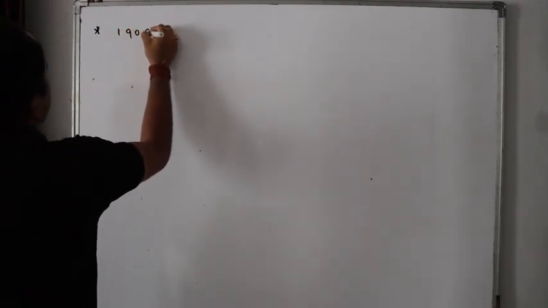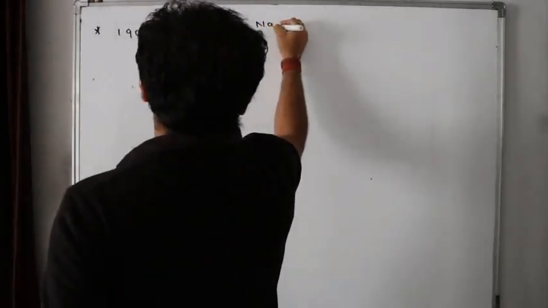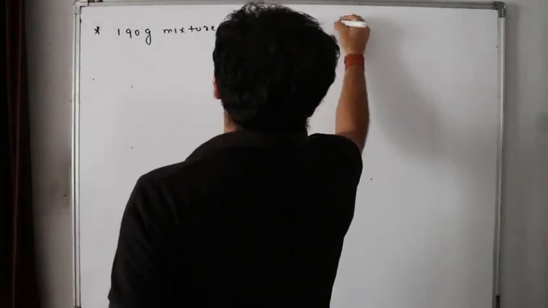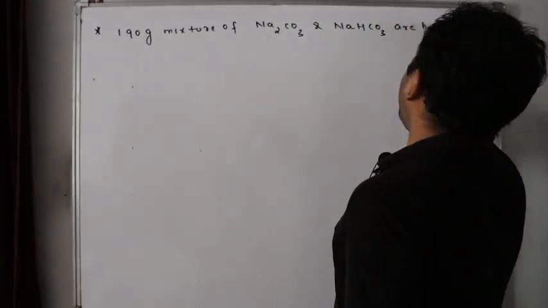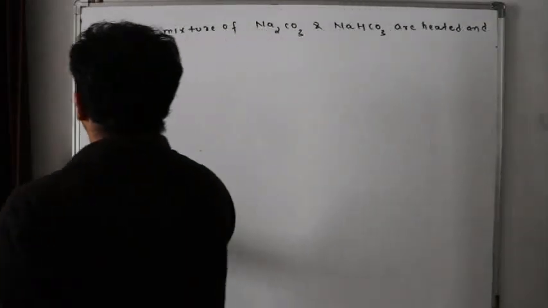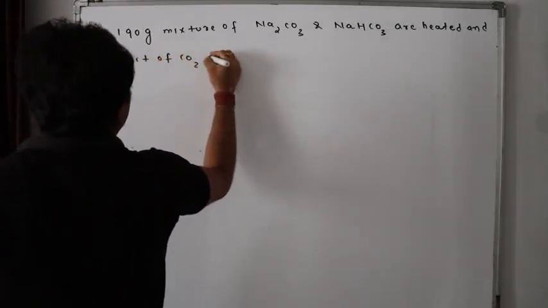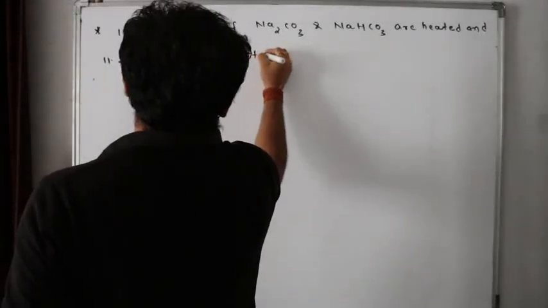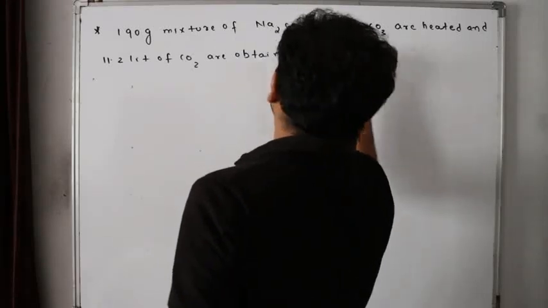Now let's go for the next question. What is that? The question is: 190 gram mixture of Na2CO3 and NaHCO3 are heated and 11.2 liters of carbon dioxide are obtained at STP.